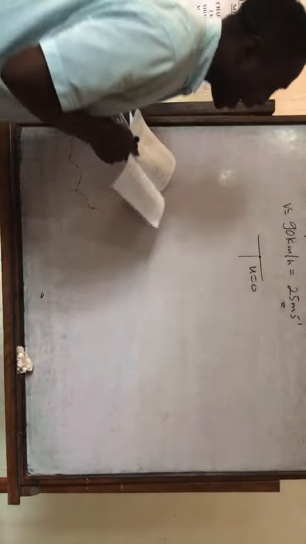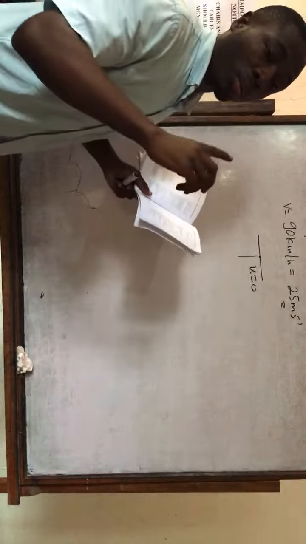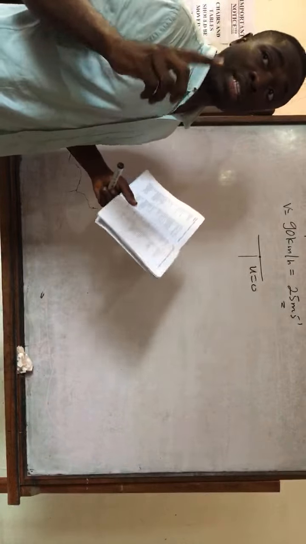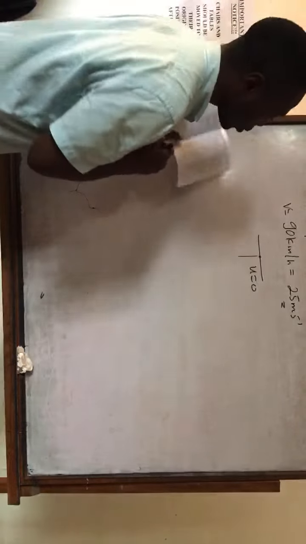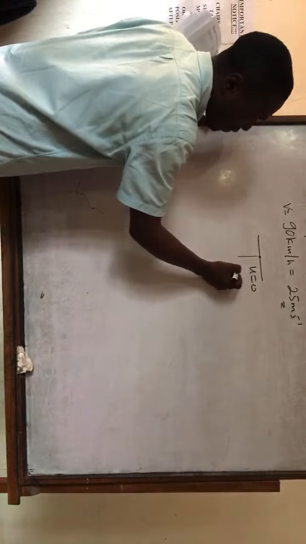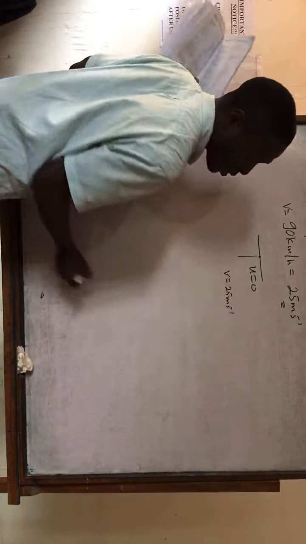Here they're asking us about final speed, so you cannot use the equation s equal to ut plus half at squared, because you will not be able to deal with the final speed there. So you are starting with 0, but your final speed is 25 meters per second. Is it clear?